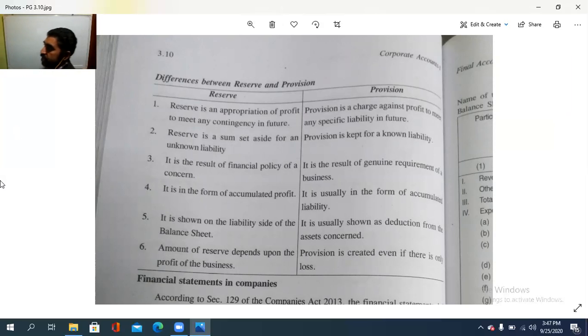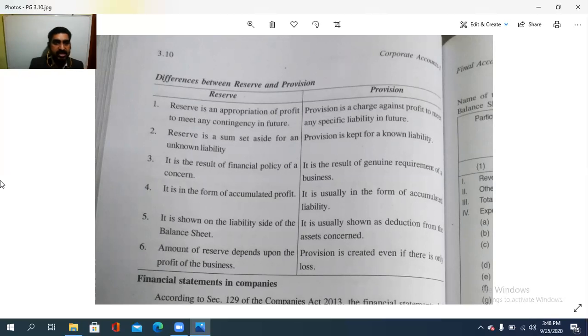So what is a provision? Provision is a charge against the profit to meet a specific liability in future. If we need to face some liability in the future, we need to keep it as a provision. So for example, almost all we are giving credit, and in most cases some of the amounts are not fully received. We need to provide a provision for that in the P&L books. That is, at the very end of a financial year, what should we have done? We need to provide a provision.